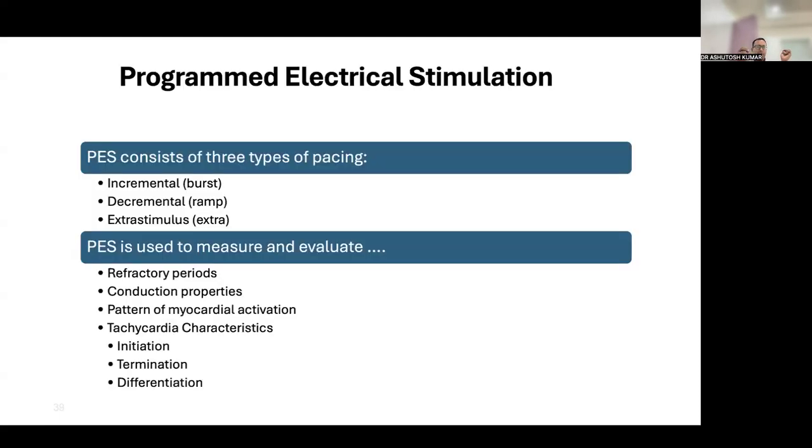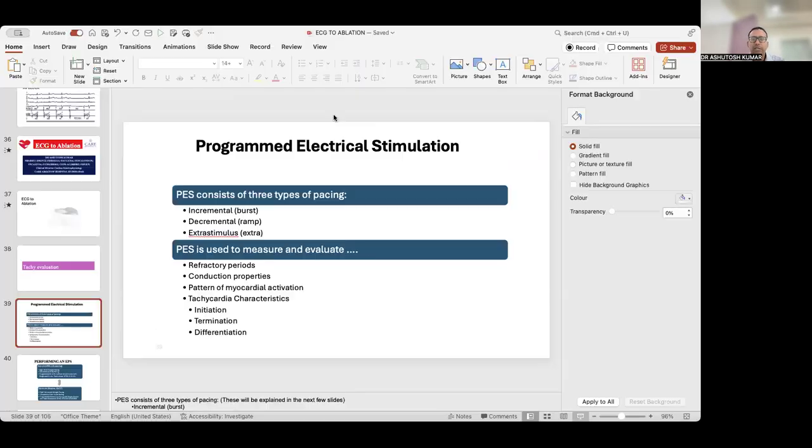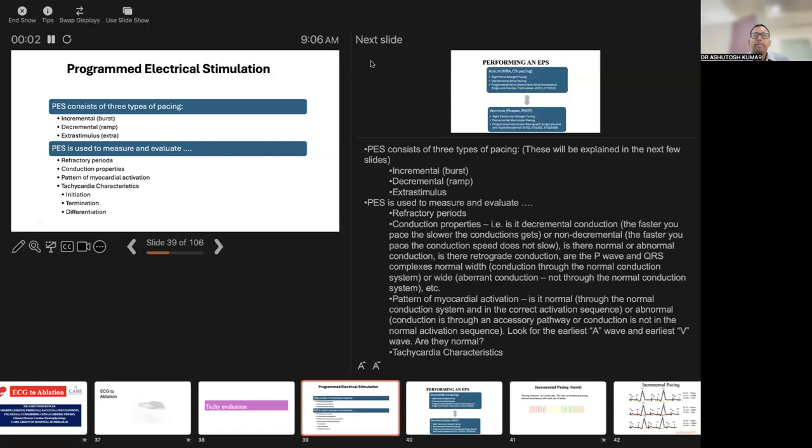Tachy evaluation means the program, we use the word PES, programmed electrical stimulation. So in the programmed electrical stimulation, we are